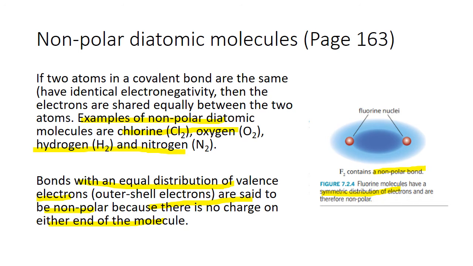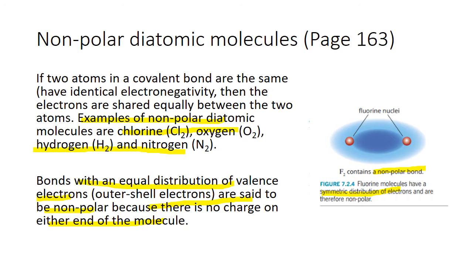So you can see here, this is talking about diatomic molecules. We have non-polar, we have polar diatomic molecules. Non-polar means that there is no polarity. The polarity is zero. There is no charge. So what are the conditions that we need for it to be non-polar? As you can see here, there is a trend, and the trend is that all of them consist of the same atom. So if you have chlorine, oxygen, hydrogen, and nitrogen, chlorine is Cl2, oxygen is O2, hydrogen is H2, nitrogen is N2. The bonds with an equal distribution of the valence electron are said to be non-polar because there is no charge on either side of the molecule.